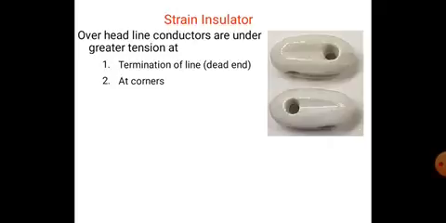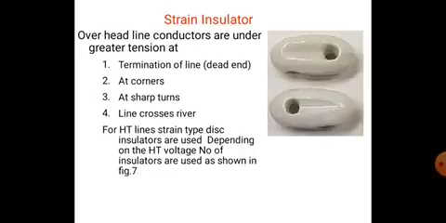or for the termination of a line at dead ends, at corners, at sharp turns, and where the line crosses a river. Right? So for HT lines, strain type disc insulators are used depending on the HT voltage. The number of insulators used varies, and these insulators are used in the vertical plane.